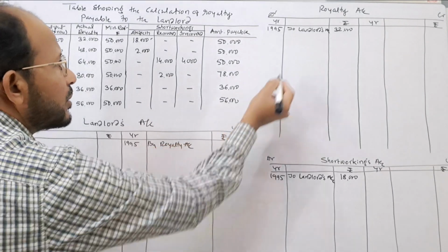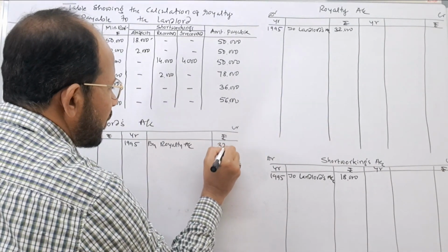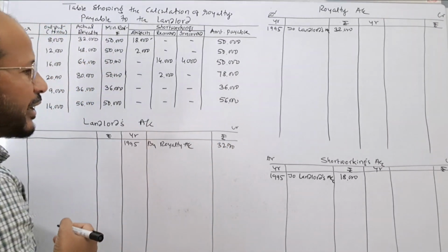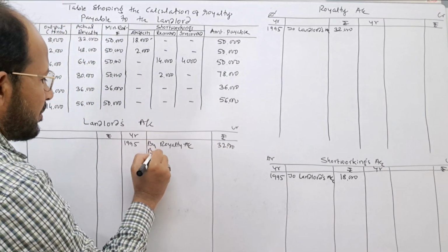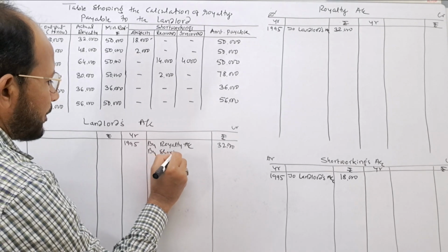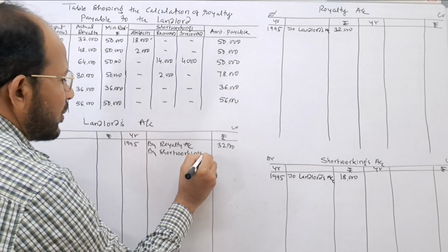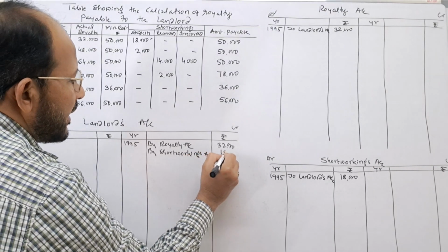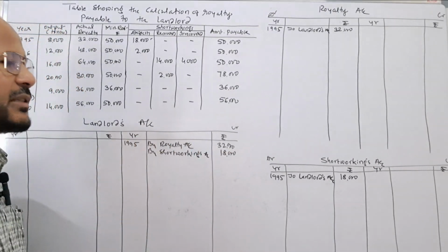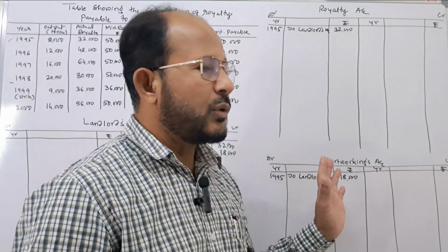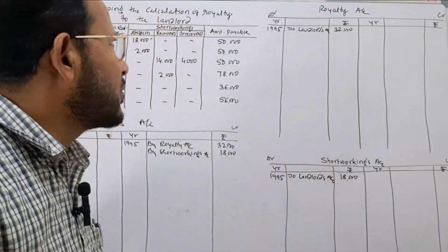What is the actual amount of royalty in the year 1995? 32,000. Next one is by short workings account, rupees 18,000. This is the first journal entry. We posted to royalty account, short workings account and landlord's account.